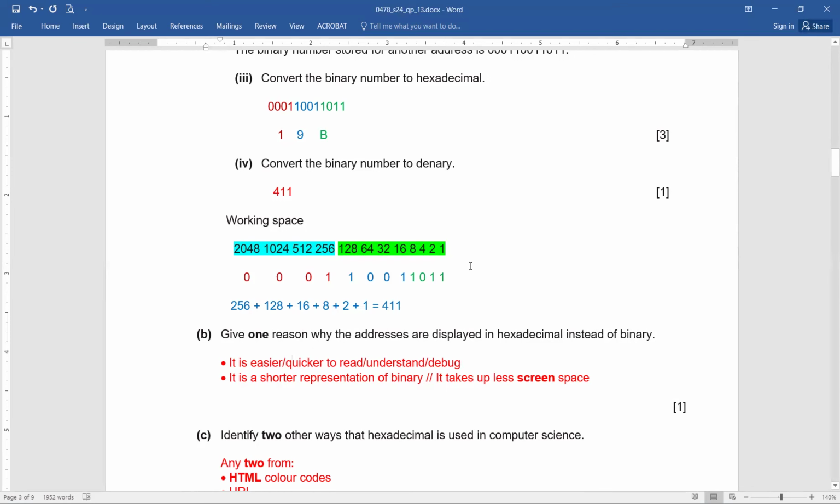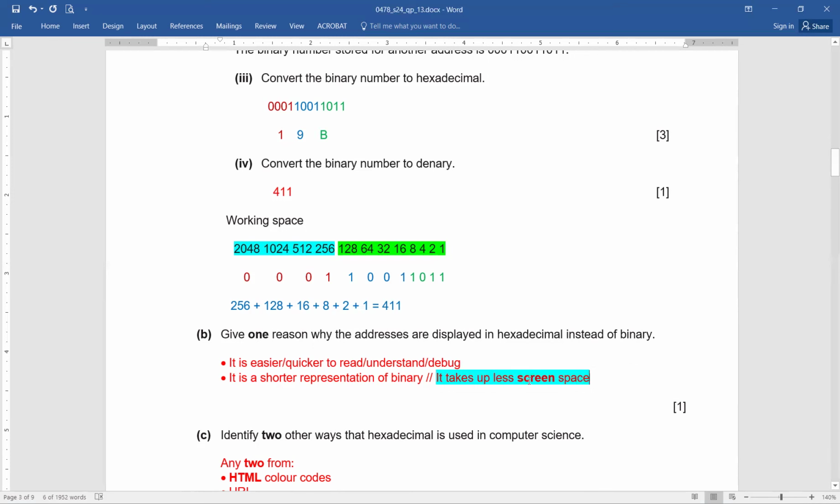As you can see here, this one is a binary value, and this one is a bigger value. On the contrary, if I am using a shorter version, that is definitely going to be like 19B. 19B is a shorter version, and that is occupying less space on the screen. So just remember, it takes up less screen space. That is very important. Okay?